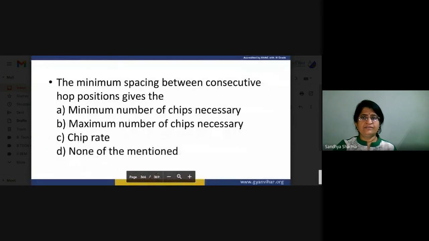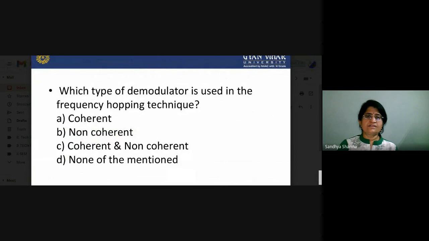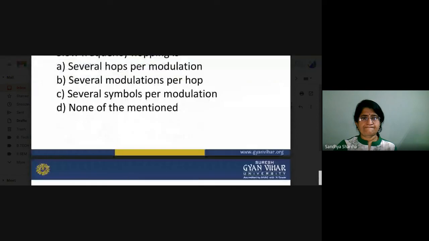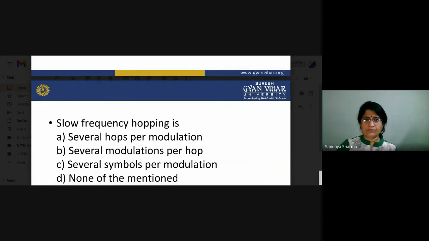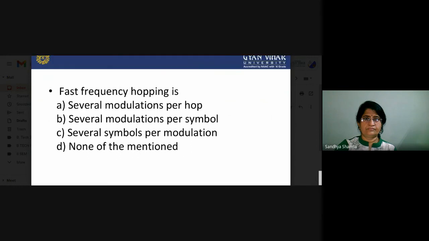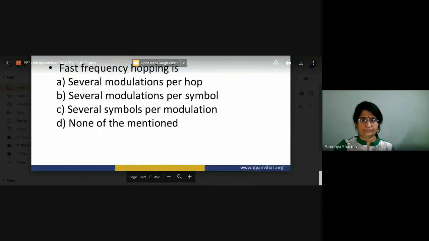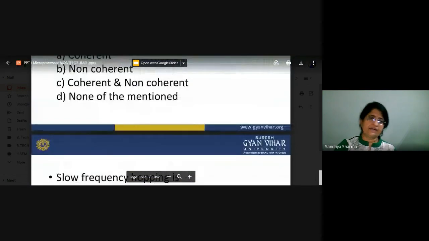The minimum spacing between consecutive hop positions gives the, so which type of demodulator is used in frequency hopping techniques? You also have to know what slow frequency hopping is and what fast frequency hopping is. So those are the objective questions which we have to cover.